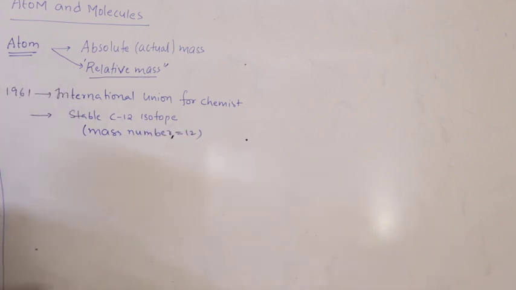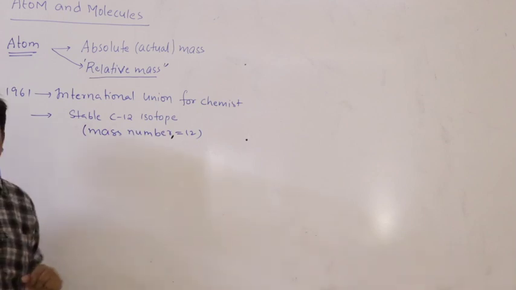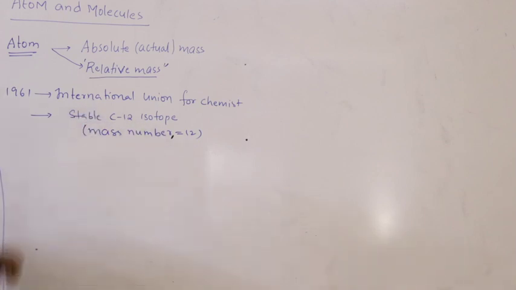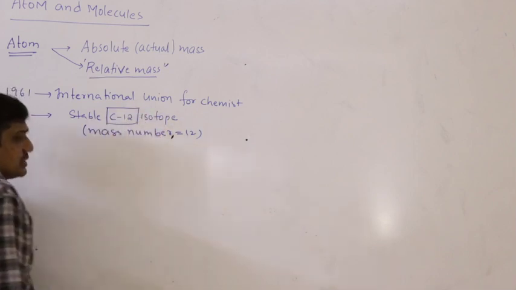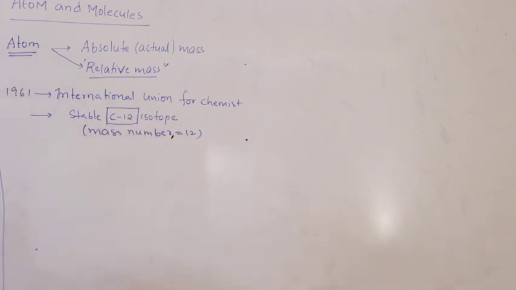So by default its mass is already fixed and should be taken as 12. Right. Now here whatever the mass we are going to study, relative mass is with respect to C12 isotope.